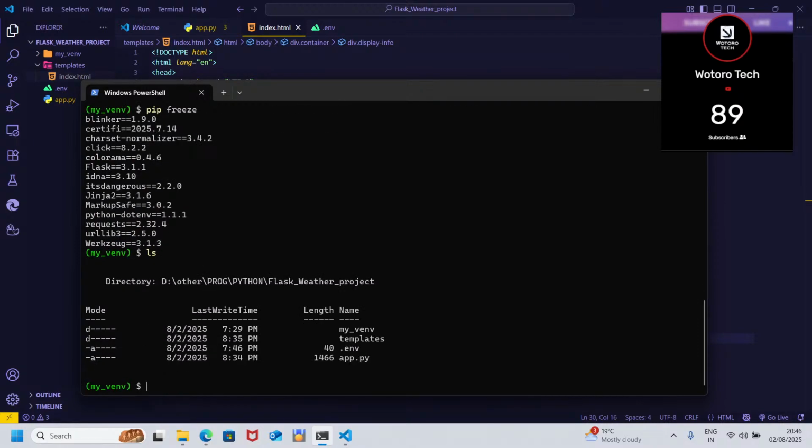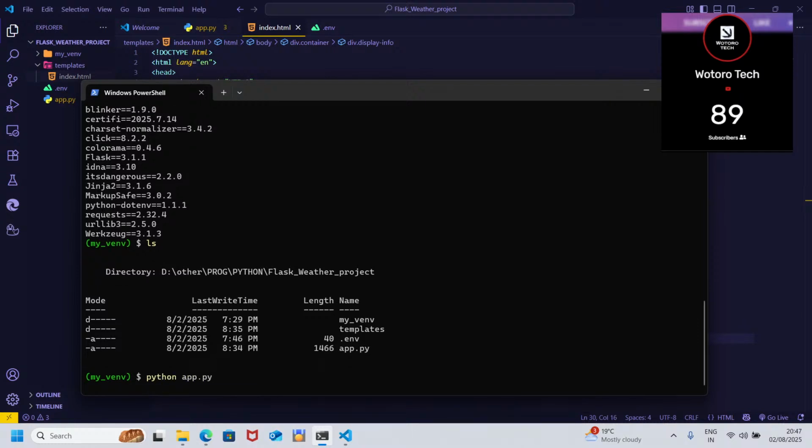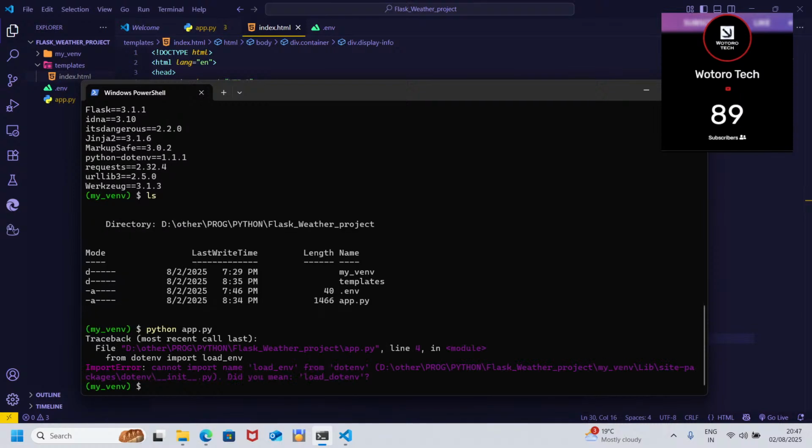Let's try to run our app. First, make sure your virtual environment is activated. Then let's try to run python app.py. Let's see. Oh yeah, an error. Did you mean .env?